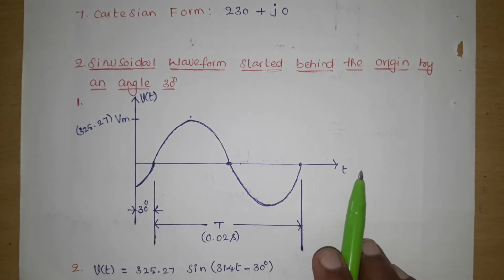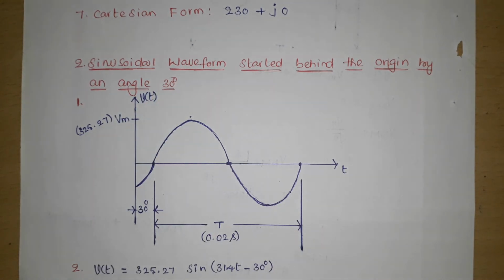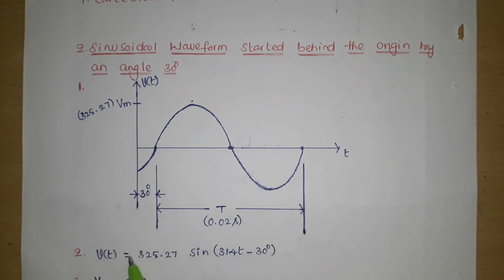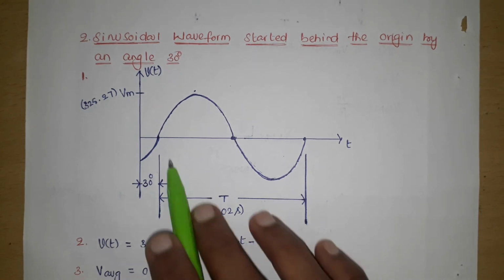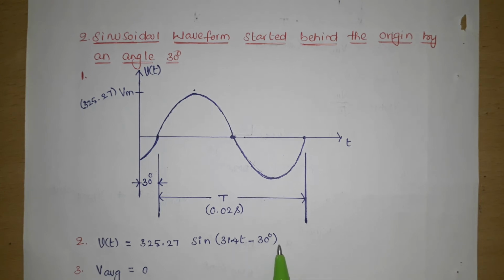The x-axis is time and the y-axis is voltage, or v of t. What is the mathematical equation for this waveform? 325.27 sin (314t minus 30 degrees).